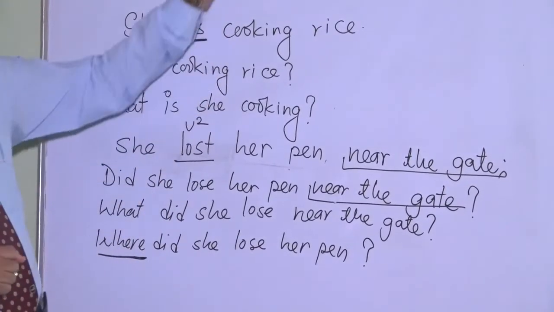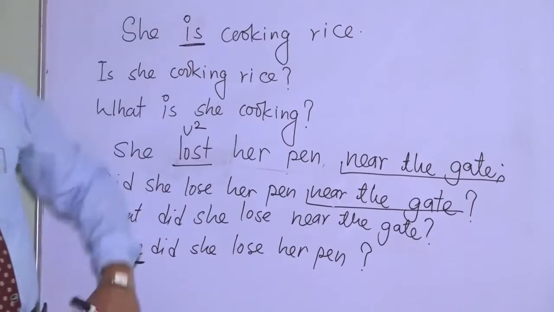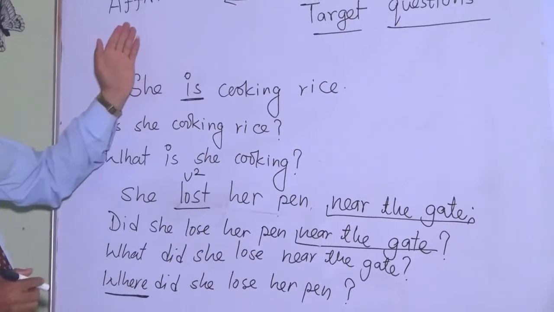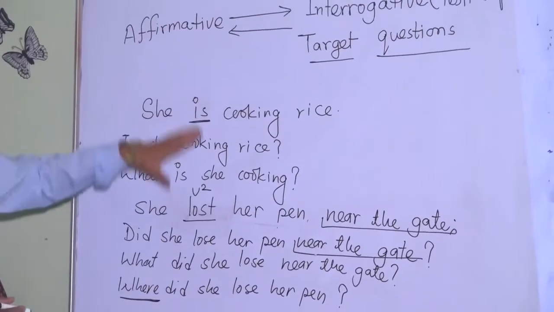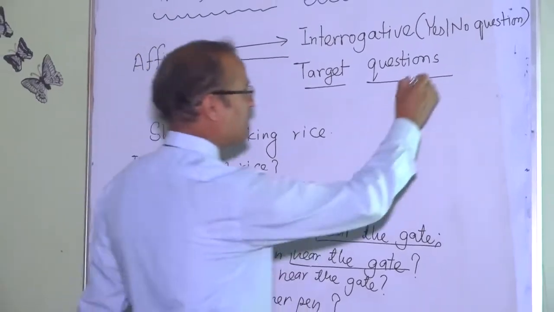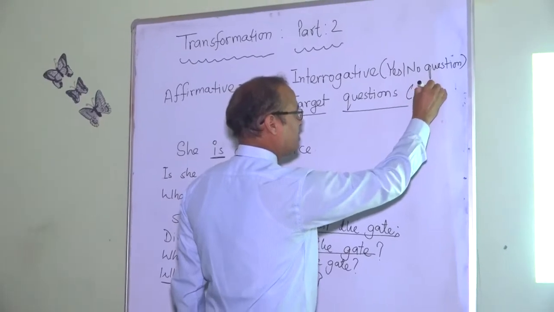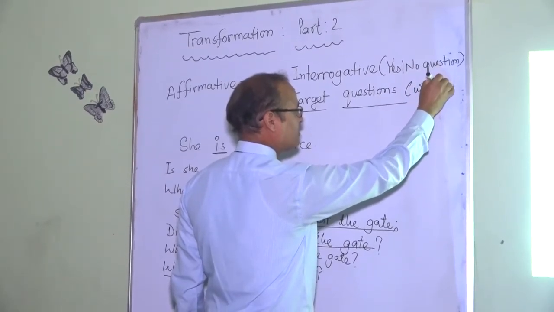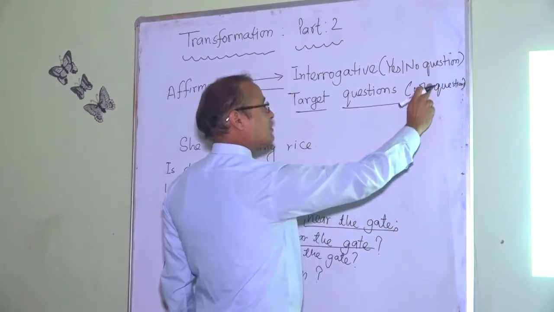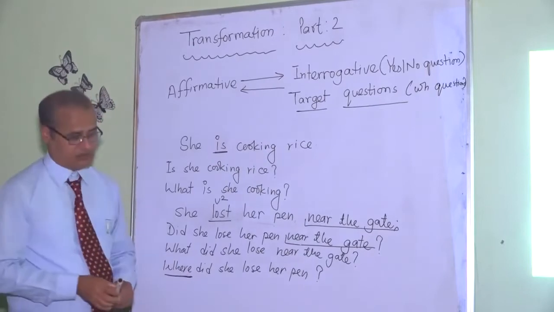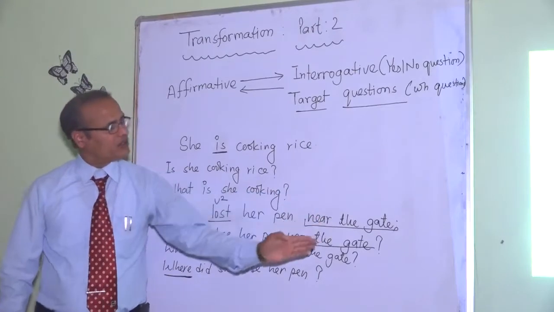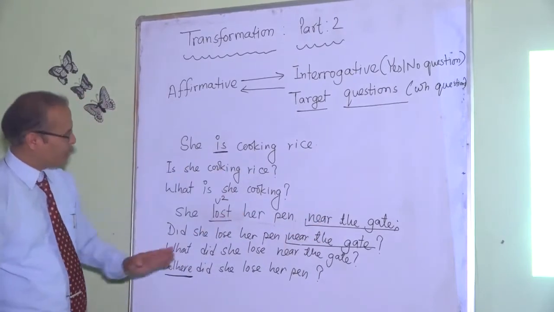Important is, while changing from affirmative into interrogative, simply yes no questions, we don't have so many difficulties. But dealing with target questions, especially WH word questions or WH questions, we have some difficulties, especially in targeting the words or targeting for information.